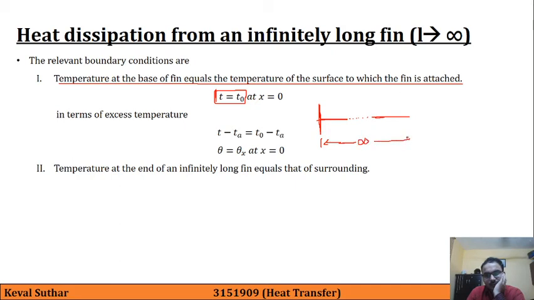In such a case, at this point, which is very far from the wall, T will be approximately equal to Ta.